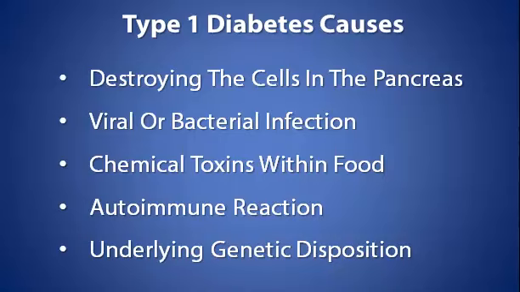Viral or bacterial infection. Chemical toxins within food. Unidentified component causing autoimmune reaction. Underlying genetic disposition may also be a type 1 diabetes cause.